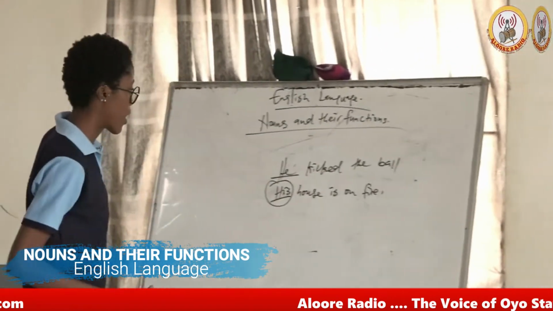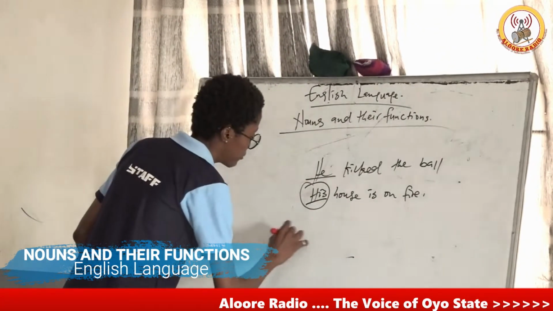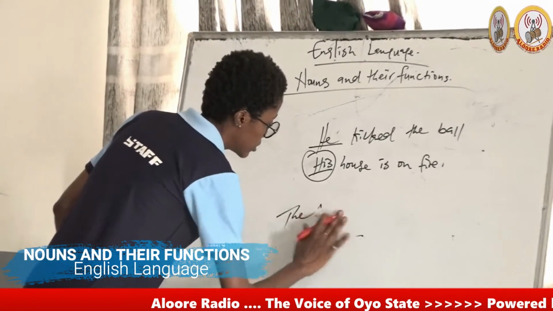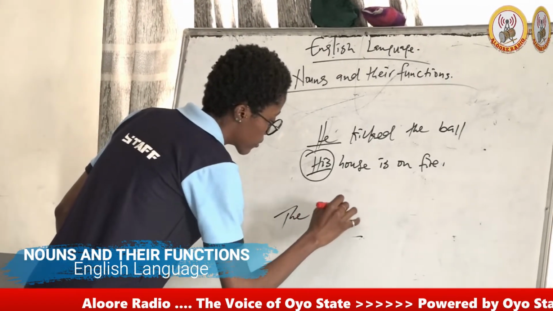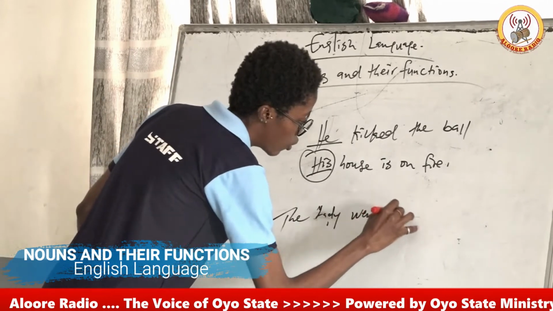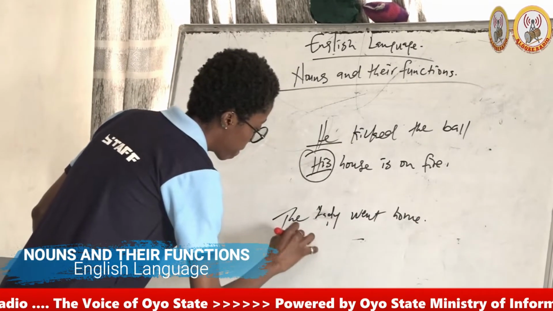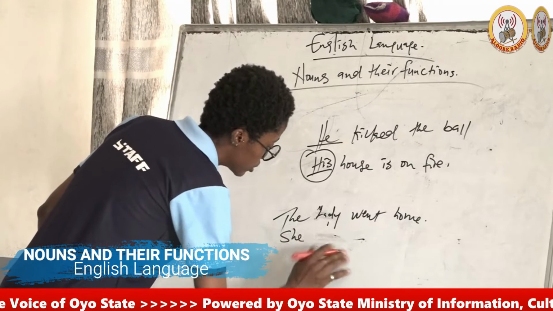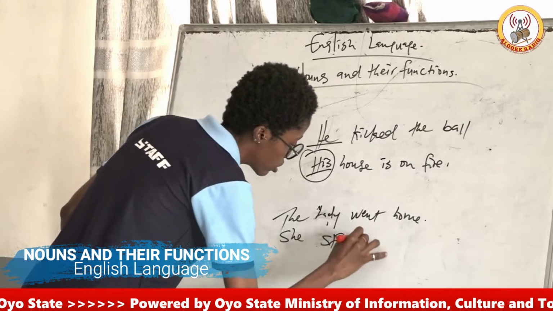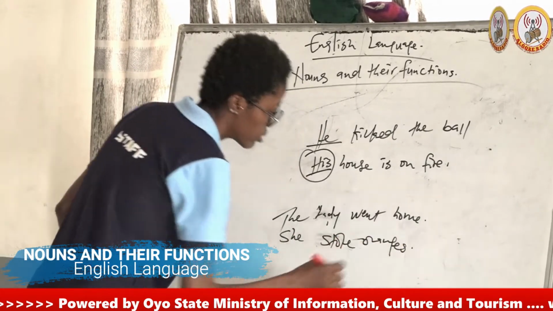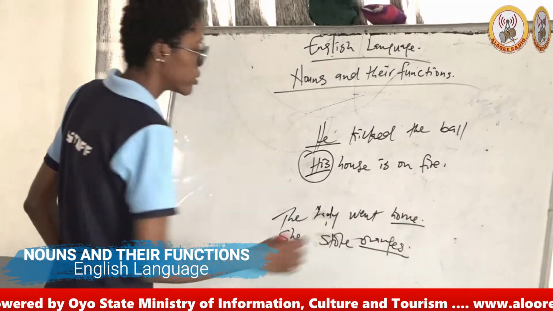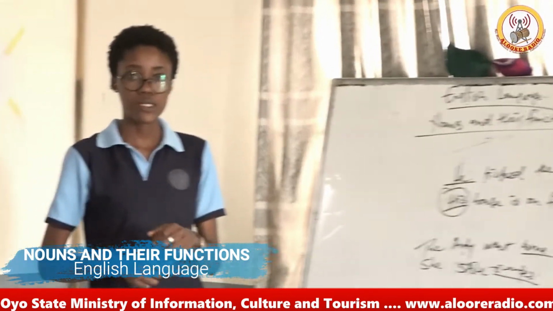Here we can have the lady went home. She stole oranges. We have oranges and home as the direct object.